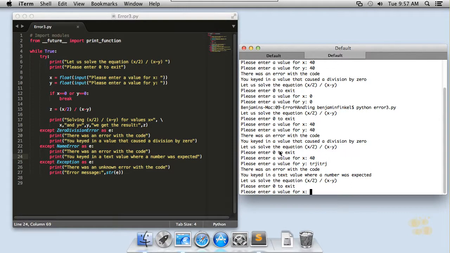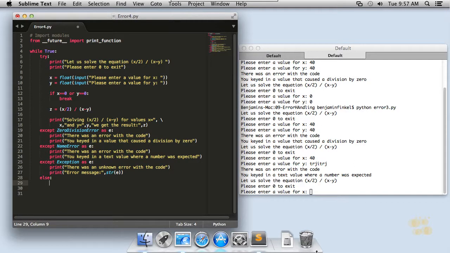Now, there's two more additional clauses that we can use inside of a try except statement. Those are else and finally, and let's take a look at how they work now. To begin with, the else clause has to be after all of your except statements. These except statements here can be in any order that we want them in, and they will properly divert the code into the correct bucket based on the exception that occurs. But the else clause has to be down here at the bottom after all of those except statements. That's where it belongs. And the else clause is going to run if none of the errors were actually caught. If no exception was raised, then the else bucket is going to get hit.